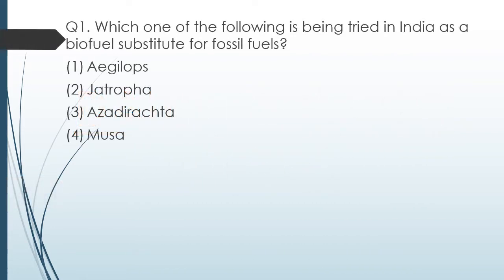Question number 1. Which one of the following is being tried in India as a biofuel substitute for fossil fuels? Agiolops, Jatropha, Azadirachta, Musa. The correct answer is option 2, Jatropha.